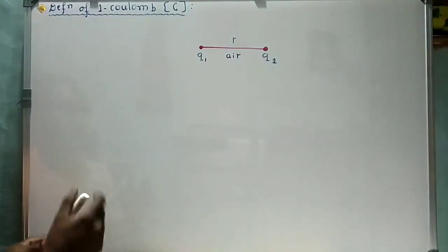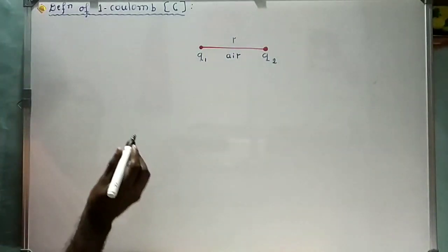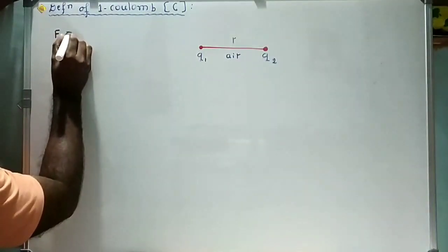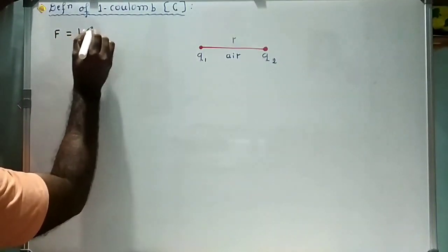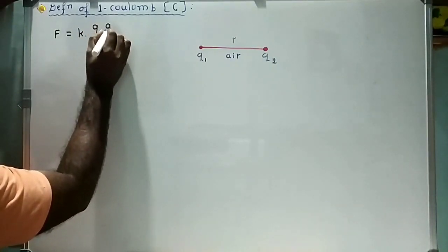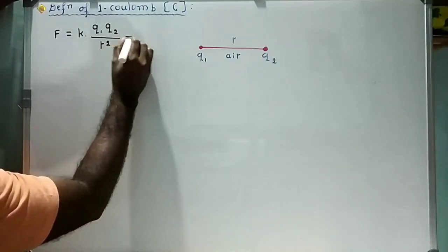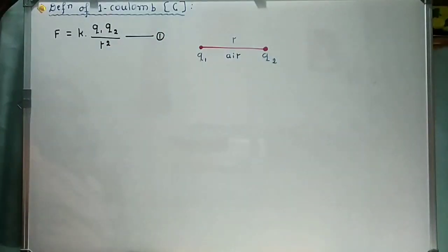Now electrostatic force between Q1 and Q2 is given by Coulomb's inverse square law, that is F is equal to K into Q1 into Q2 divided by R square, called as equation 1.